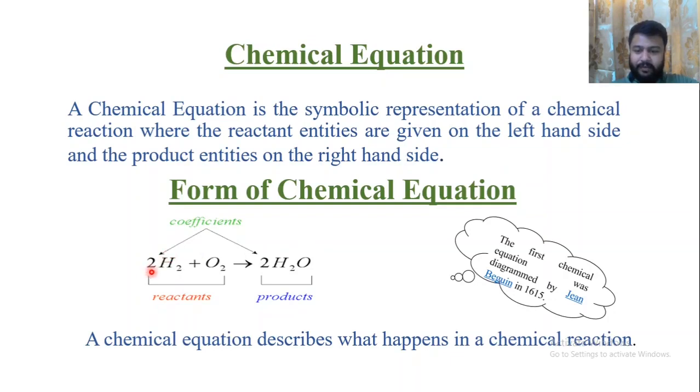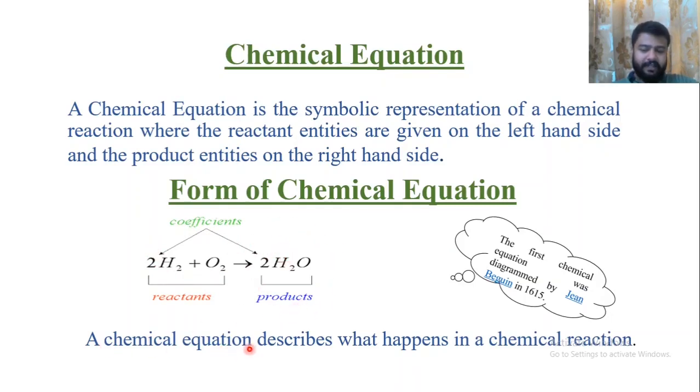So the form of a chemical equation: here we have H2 plus O2 gives 2 H2O. In this, the 2 and this 2 are known as stoichiometric coefficients, and these refer to the number of moles of a particular substance. For example, here 2 moles of H2, hydrogen gas, are reacting with 1 mole of oxygen to produce 2 moles of water. So these two are the stoichiometric coefficients. On the left hand side we have reactants, on the right hand side we have products.